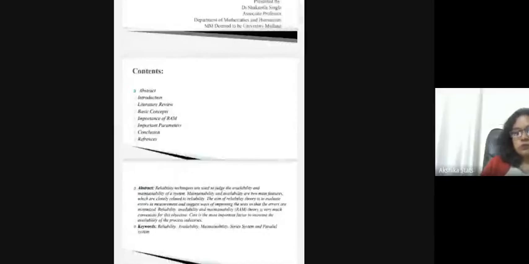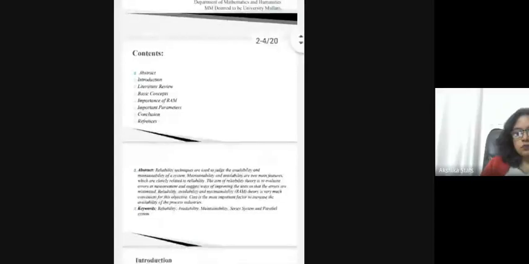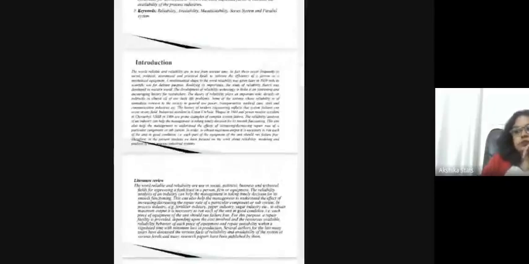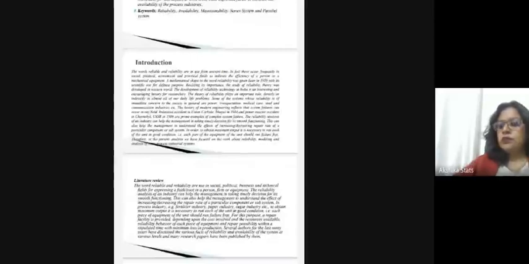Reliability, availability, and maintainability theory is very convenient. In fact, if we are familiar with reliability, availability, and maintainability, we can reduce our cost, optimize our things, and proceed with our industries in a very good way. Our keywords are reliability, availability, maintainability, series systems, and parallel systems.